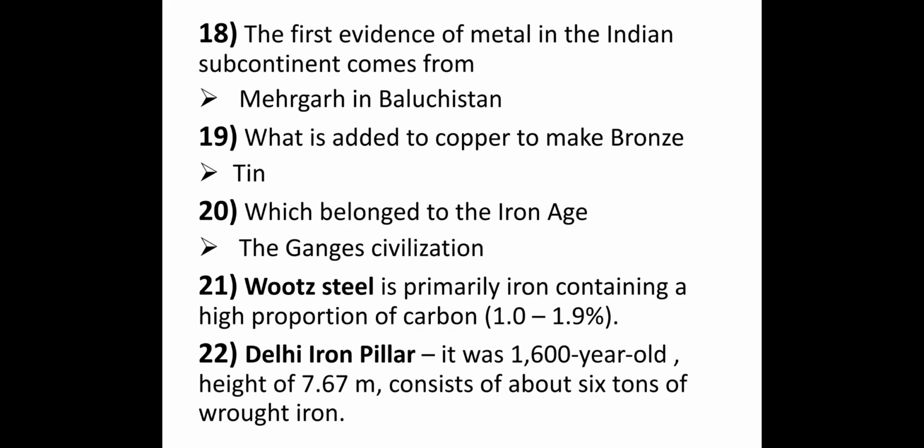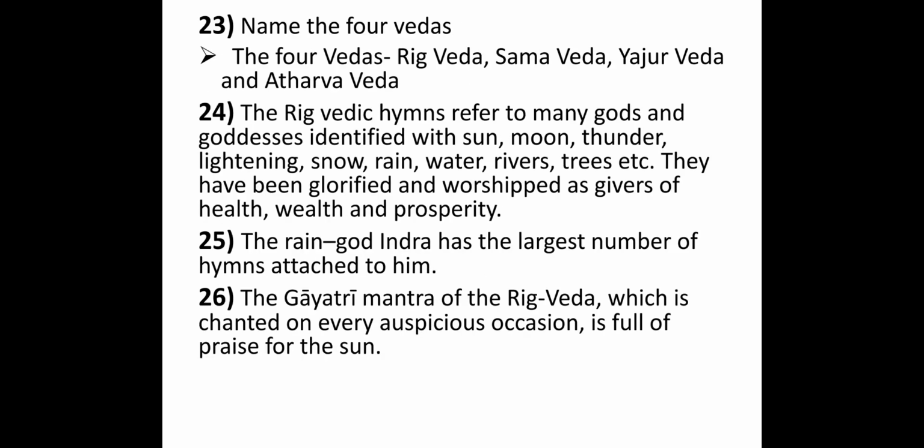The Delhi Iron Pillar was built using wootz steel. The Delhi Iron Pillar is 1600 years old, its height is 7.67 meters, and it consists of about 6 tons of wrought iron, which is rustless. Name the 4 Vedas. The 4 Vedas are Rig Veda, Samaveda, Yajur Veda and Atharva Veda.